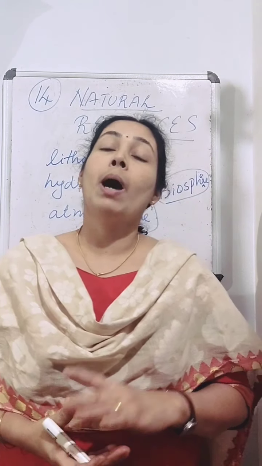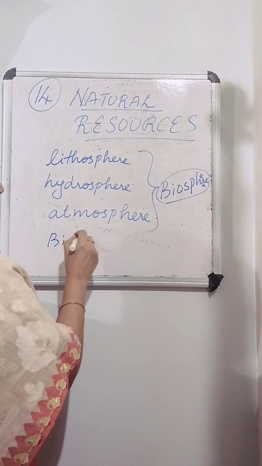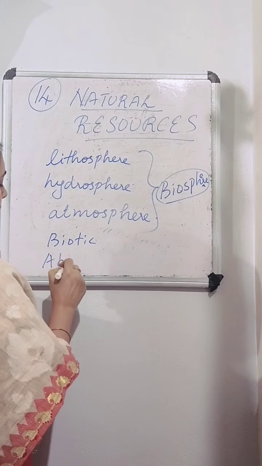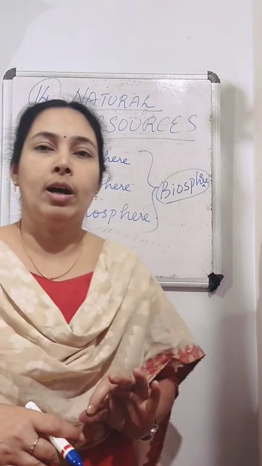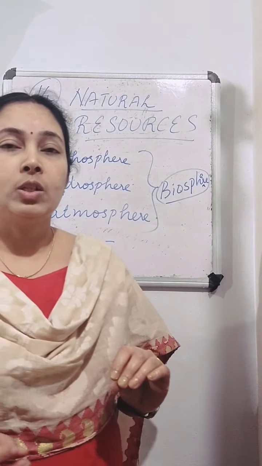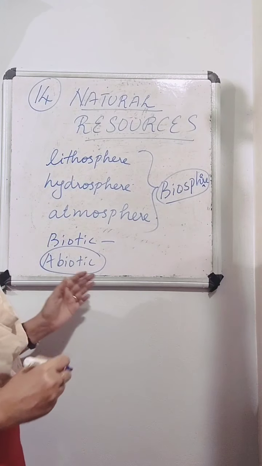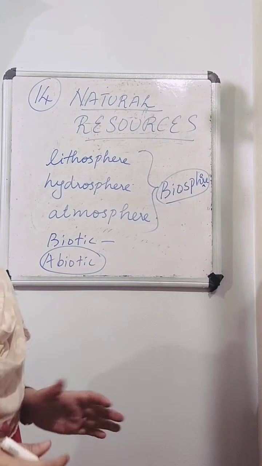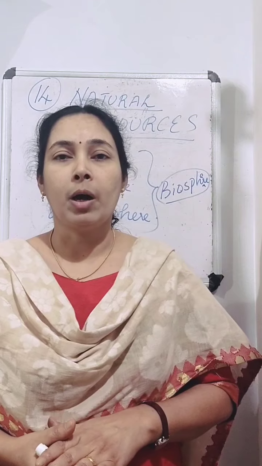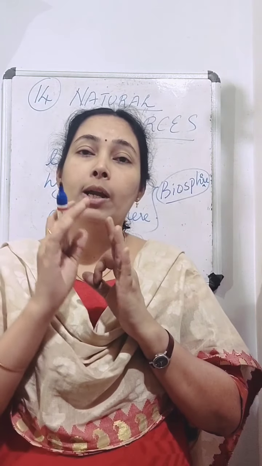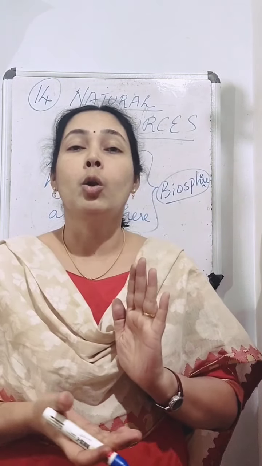Then biosphere has two components, that is biotic component and abiotic component. Biotic component means where living things exist. So living things constitute the biotic components, and non-living things like air, water, soil, all these form the abiotic or non-living component of the biosphere. So in biosphere there are two components. Biotic components means living things and abiotic components means non-living things.